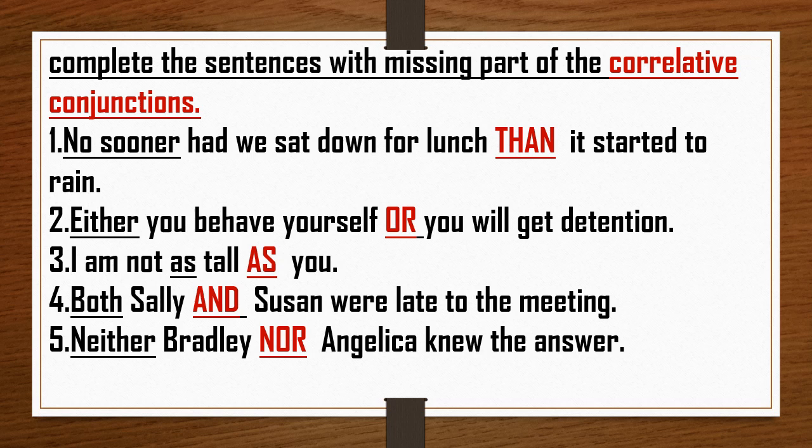Then next sentence: Neither Bradley nor Angelica knew the answer. So with neither we use nor, with both we use and, with as we use as, with either we use or, with no sooner we use than. Now next